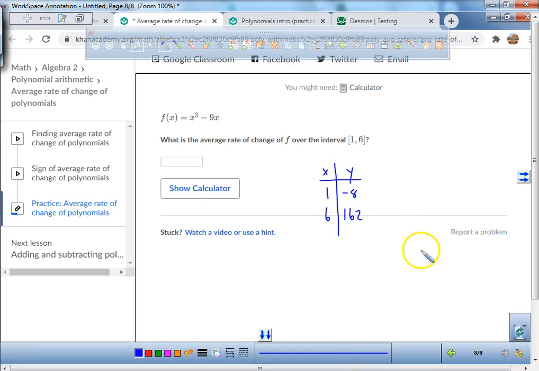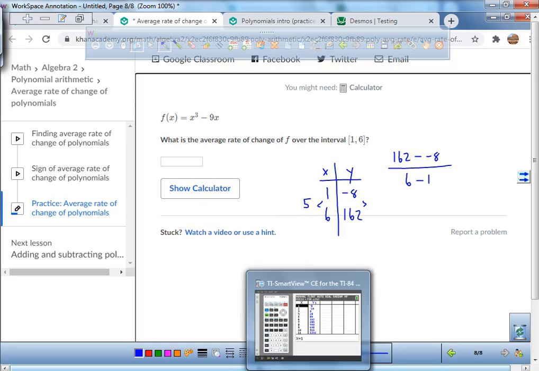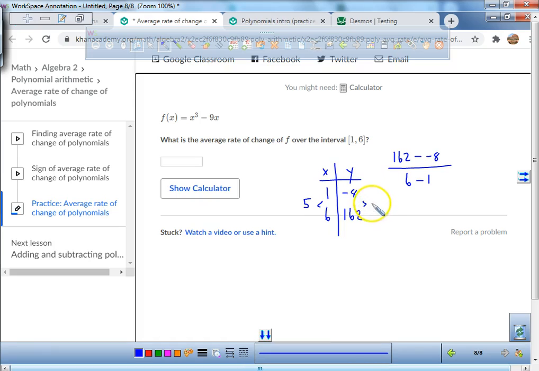And now all I'm going to do is find my slope. All right, so here's all I'm going to do. I'm going to do 162 minus a negative 8 over 6 minus 1. I got to find the gap between these. Well, this is an easy gap. What's the gap between 1 and 6? It's just a 5. What's the gap between 162 and an 8? That's going to be a total of what? 170, because those negatives turn to a positive.